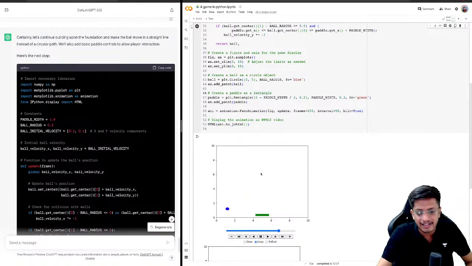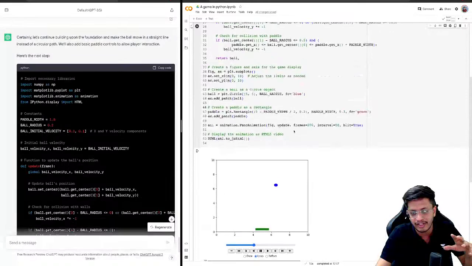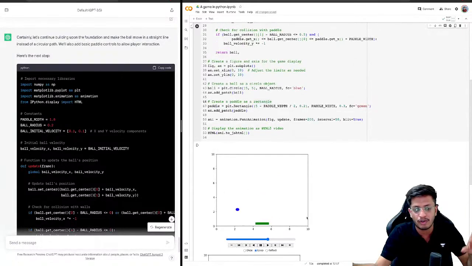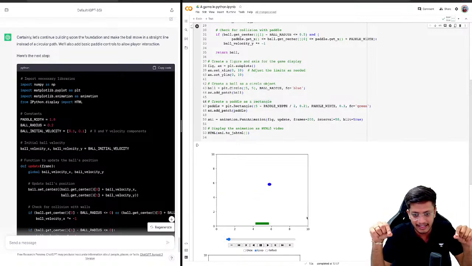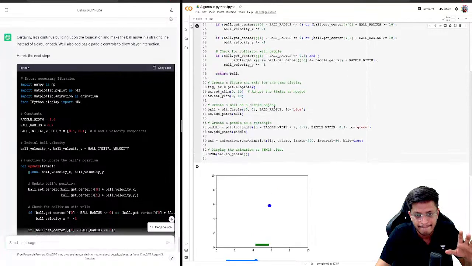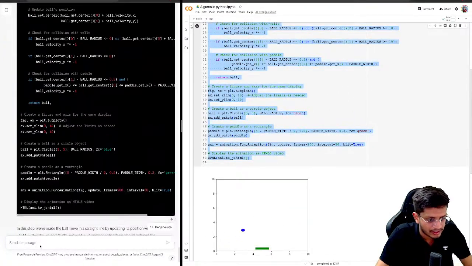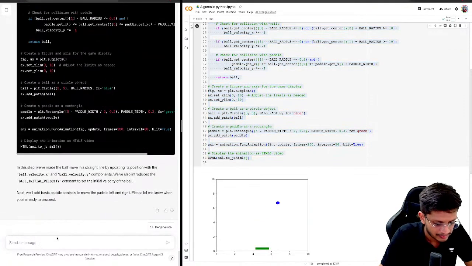But since the center initially was 5,5, this will only hit diagonals. So there are two things we can do. If you want to see the full reflections working, you can either make the screen a rectangle, or you can make the initial position of the ball random. Okay, let's talk to GPT about this.